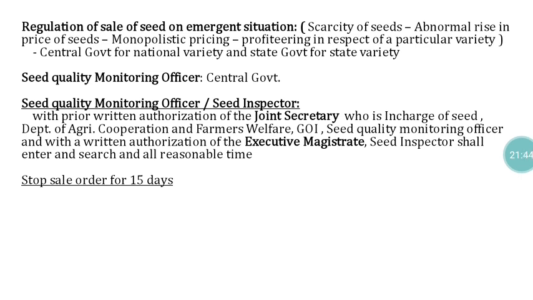This is another abnormal situation. Under those situations, the central government or state government is empowered to regulate the sale price and all those things. That is also there in the proposed seed bill 2019.